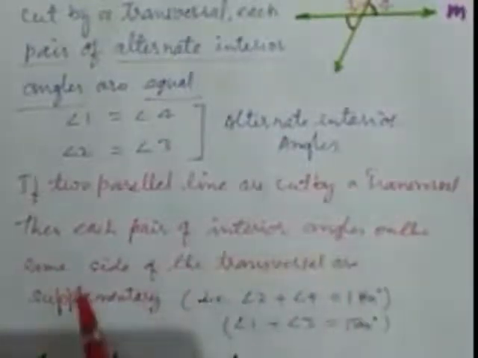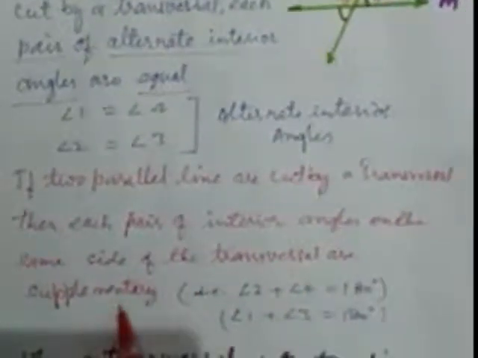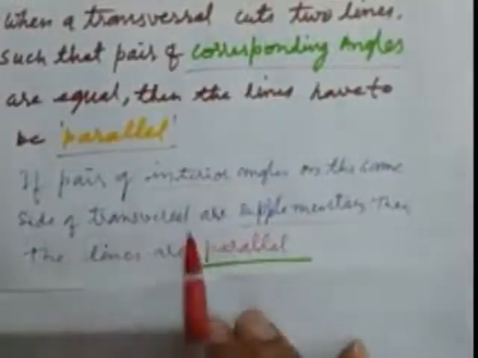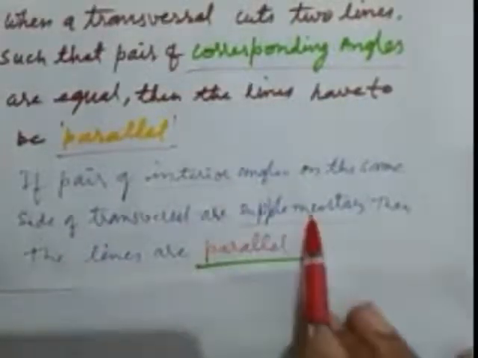As we learned, if two parallel lines are cut by a transversal, then each pair of interior angles on the same side of the transversal are supplementary, and this is the converse of that.